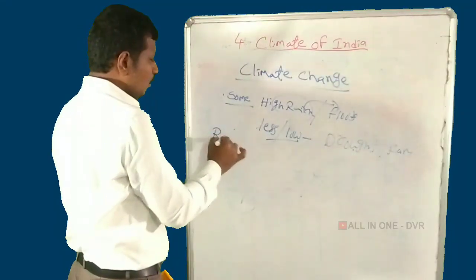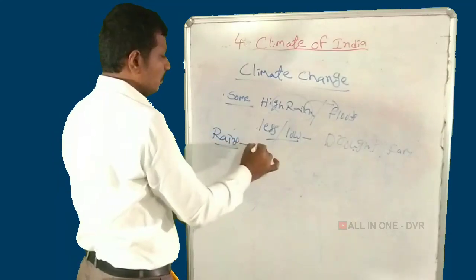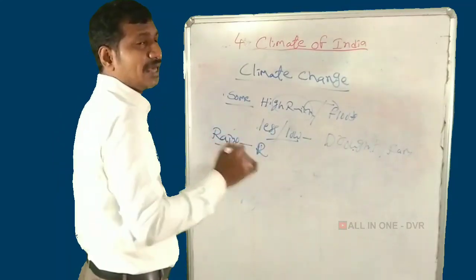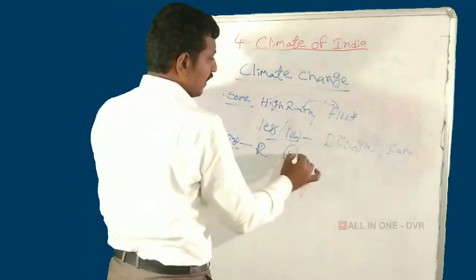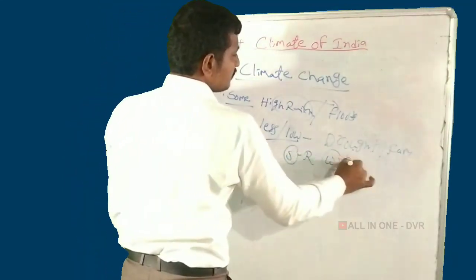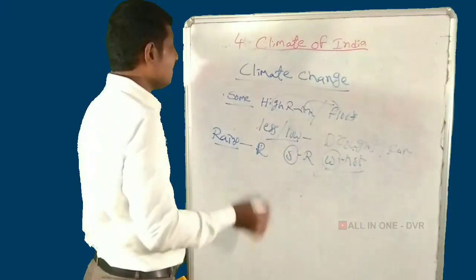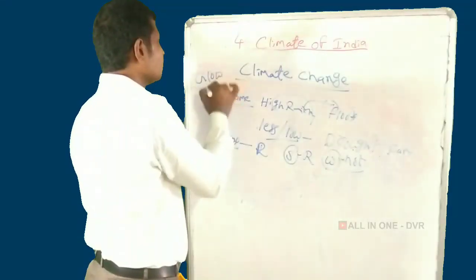Commonly the rains occur only in the rainy season, but after climate change there is rain in summer and hot winds in winter. So the climate changes because of global warming. What does global warming mean?